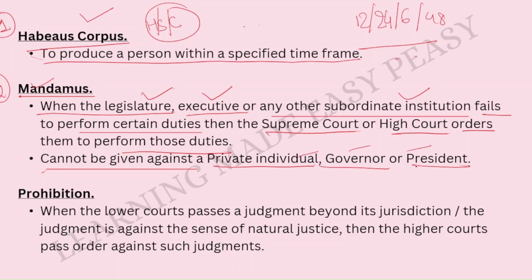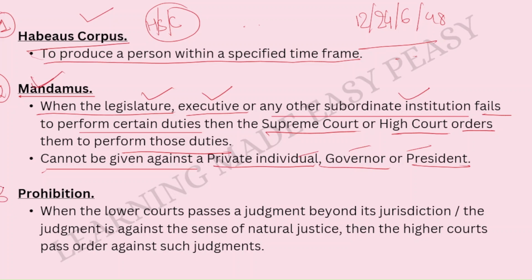Apart from this, any other person who belongs to legislature, executive or any subordinate institution, and that institution or that particular person is not performing certain duties which are his to be performed, then the Supreme Court and the High Court orders them to perform those duties. So this writ is called mandamus.